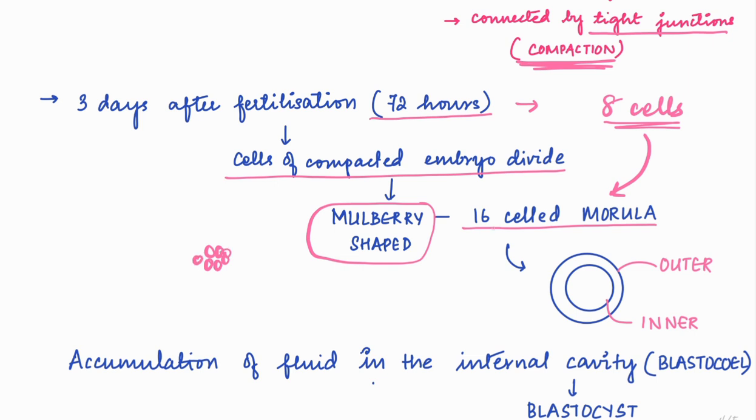Now from the 16-cell stage on, the arrangement of the cells changes. This divides into an outer cell mass and an inner cell mass. The same 16 cells, there are outer cells and there are inner cells. Now, the accumulation of fluid in the internal cavity, the inside cavity, forms the blastocyst, and the cavity filled with the fluid is called blastocele.